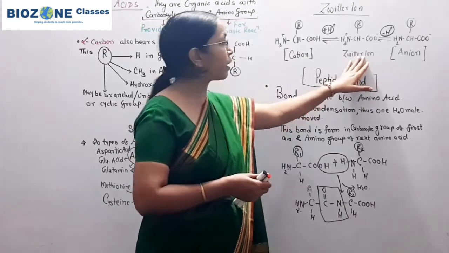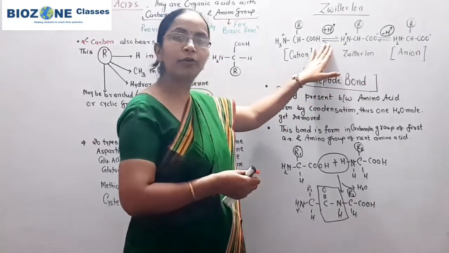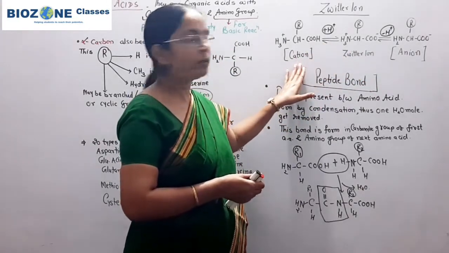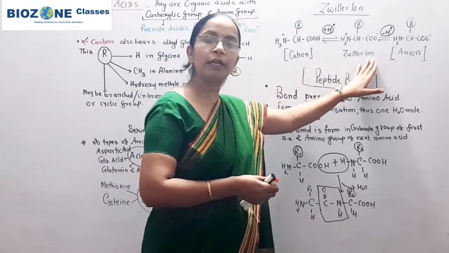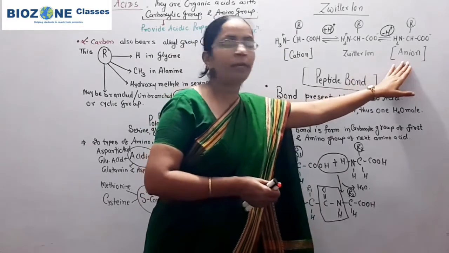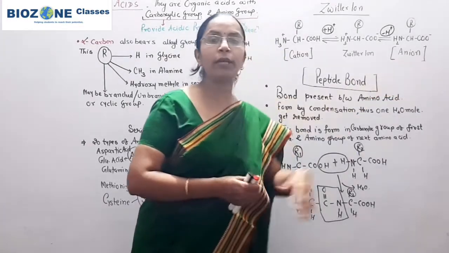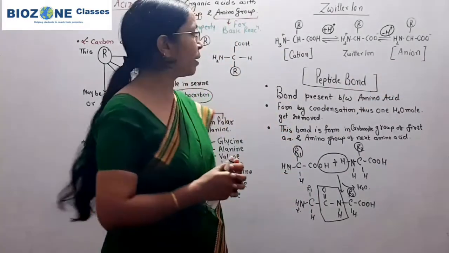Meaning clear: as a zwitterion, when it gains one hydrogen ion, it becomes a cation. By losing one hydrogen ion, this zwitterion form of amino acid behaves as or converts into an anion. So this you remember very well.